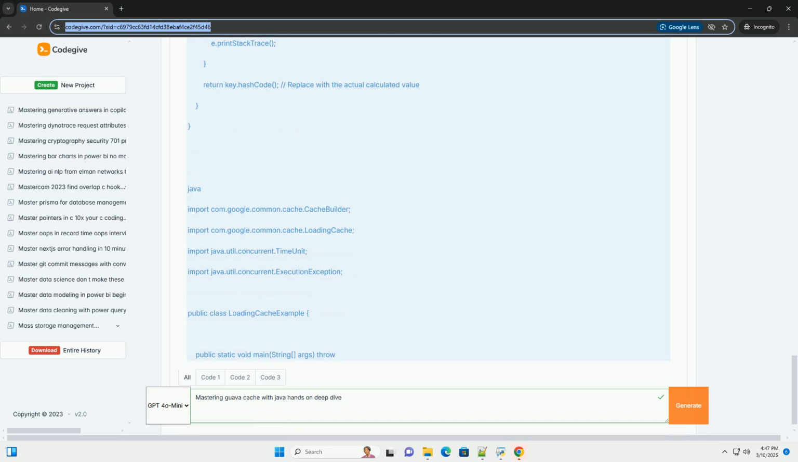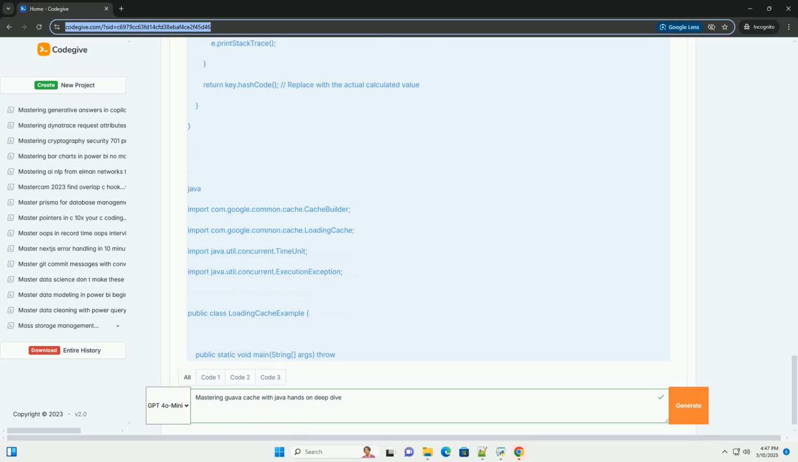This is very important in production systems. Step 4, Advanced Cache Configurations. Guava Cache provides several advanced configuration options for fine-tuning cache behavior. Maximum size limits the number of entries in the cache. When the cache reaches its maximum size, entries will be evicted based on the least recently used (LRU) algorithm.